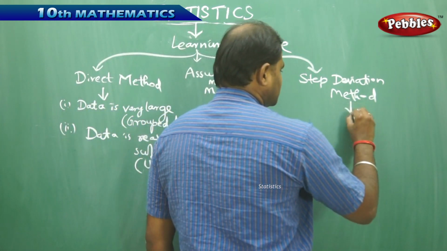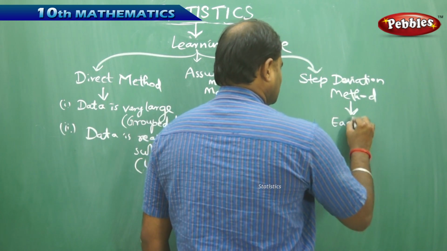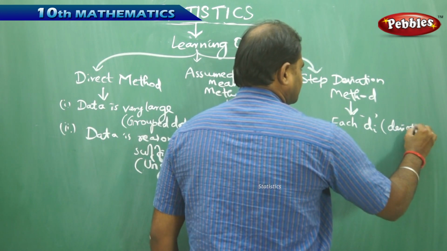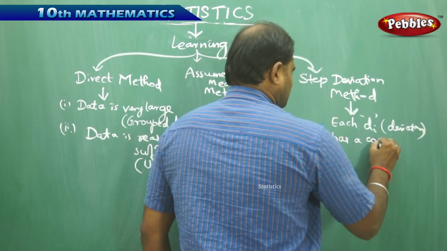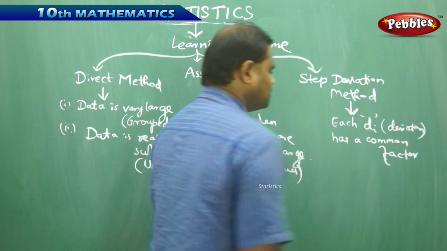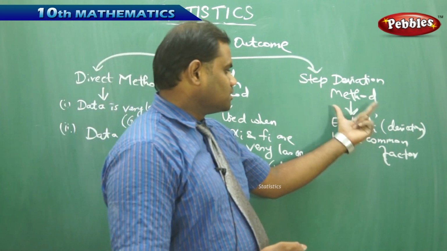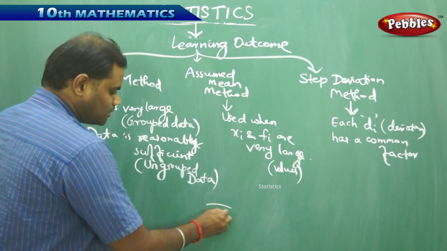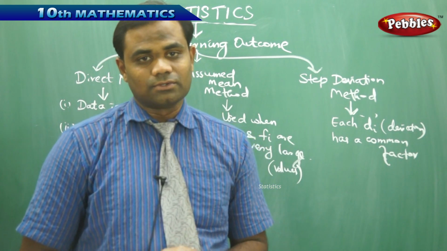Then the step deviation method is used when each di, that is the deviation, has a common factor. Then we divide that by the class interval or the class size, and this method is used when each di has a common factor. So the learning outcome here is that different methods have their own limitations in usage.